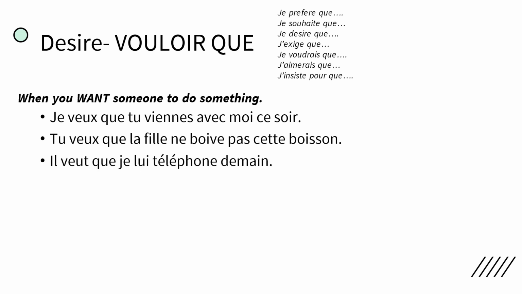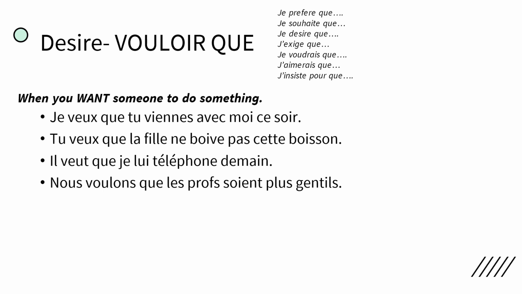Il veut que je lui téléphone demain. He wants me to call him tomorrow. So I've got he wants something that I do. So it's okay for me to use the subjunctive here. And also, nous voulons que les profs soient plus gentils. We want the teachers to be nicer. Pay attention to conjugation. Even though it starts with nous, the subject of the verb be is les profs. So I have to conjugate S-O-I-E-N-T.